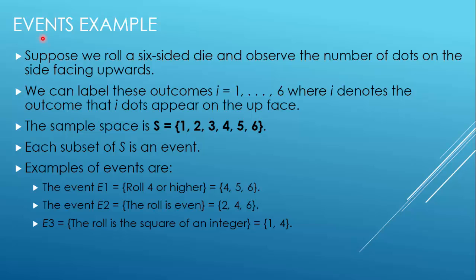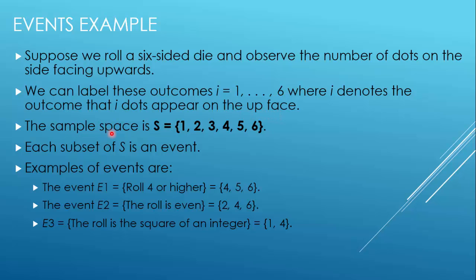So what are examples of events? Suppose we roll a 6-sided die and observe the number of dots on the side facing upwards. We can label these outcomes i equals 1 to 6, where i denotes the outcome that i dots appear on the up face.